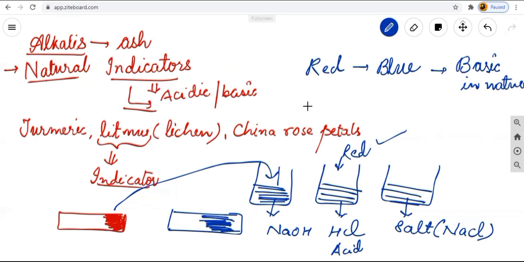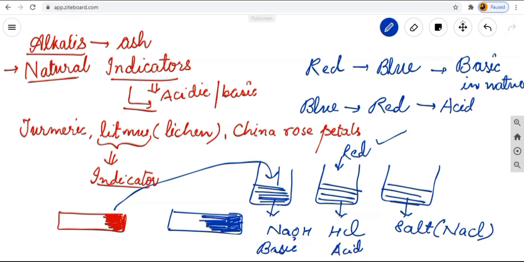But now if I am taking the blue litmus paper and putting it in NaOH solution, NaOH is known as basic in nature, and blue color is also known for the base. So if the blue litmus paper is dipped into a basic solution, it does not change its color. Its color remains the same, blue. But if we put this blue litmus paper in HCl, hydrochloric acid, then it converts blue into red color.